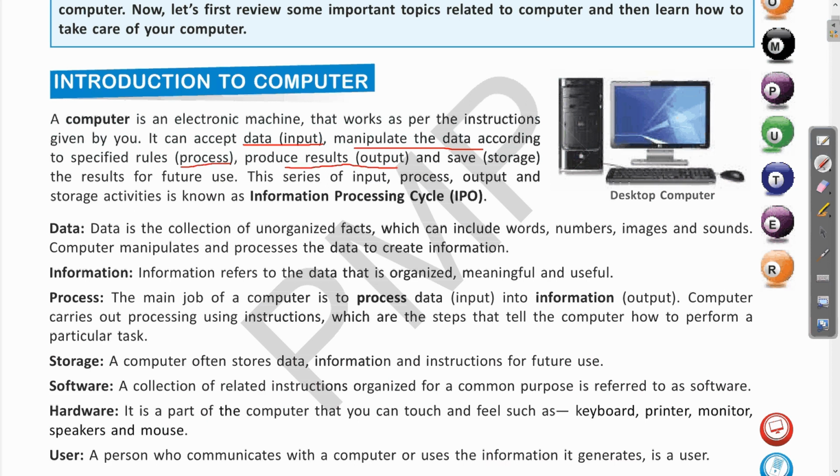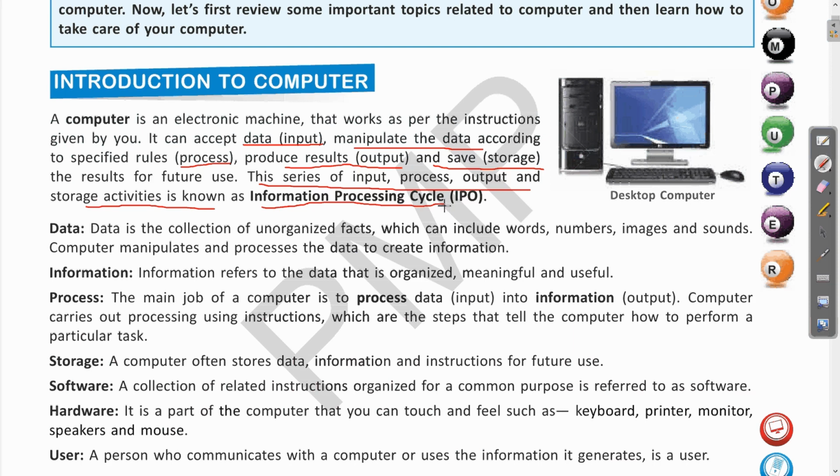So these are three essential terms: input, processing and output. One by one we'll revise these also. And the next is storage. When we save the data, this is called storage. This storage is for future use. This series of input, process, output and storage activities is known as IPO, that is the information processing cycle.